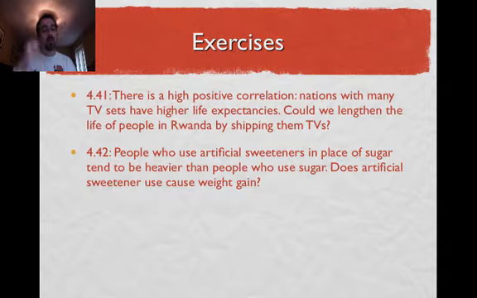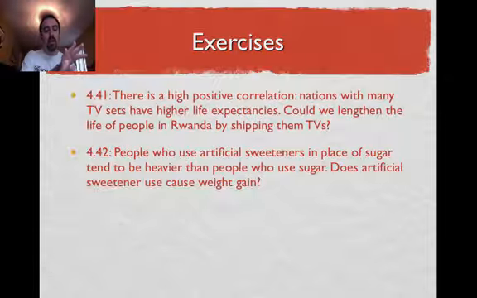This is just a hypothetical. But instead of looking at the fact that it was sweeteners causing weight gain, there might be something else out there that's common to everybody in the study that's causing the weight gain. So this might be the case of a confounding variable.